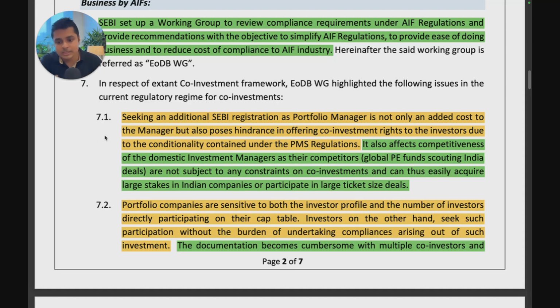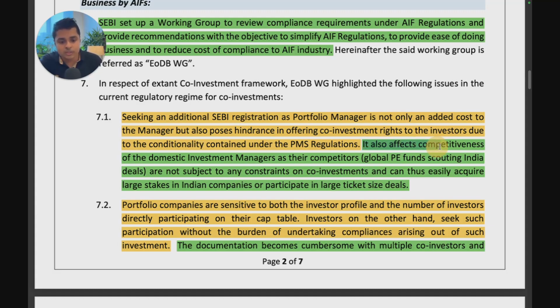First issue is that seeking an additional SEBI registration as a portfolio manager is an added cost and also poses a hindrance in offering co-investment rights to investors due to the conditionality contained in the PMS regulations. So there's added compliance and added cost. That is a big issue, because say you are seeking registration as a co-investment portfolio manager under the PMS regulations. Firstly, when making the application, you have to pay 1 lakh rupees plus GST, which is a non-refundable fee to make the application. And after you get registration, you are required to pay 10 lakh rupees plus GST again to get the registration. Further, after every 3 years, you have to pay 5 lakh rupees to renew your registration. So it's a very expensive registration to have, and that is one added cost that they are looking at.